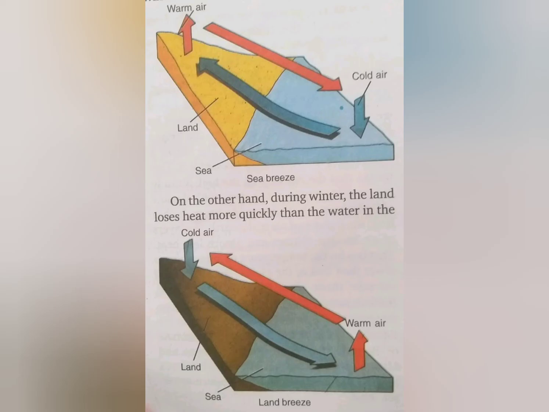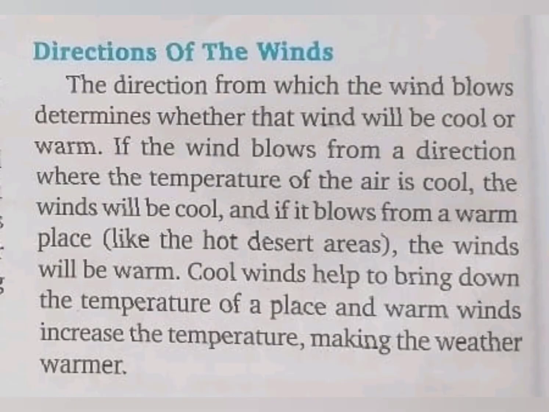Next is the direction of the winds. If the wind blows from a direction where the temperature of the air is cool, the winds will be cool. And if it blows from a warm place, like a hot desert area, the winds will be warm.